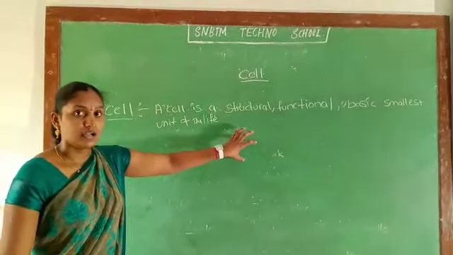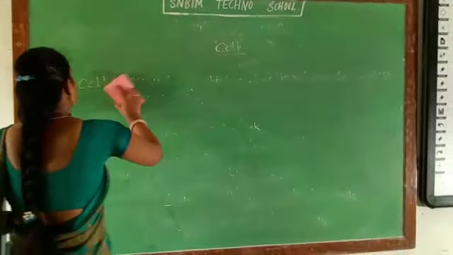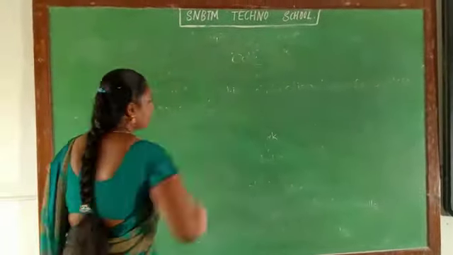Now we will talk about level of organisms. Before learning level of organisms, we will learn about unicellular and multicellular organisms. Depending upon the number of cells present in an organism, the organisms are divided into two types.